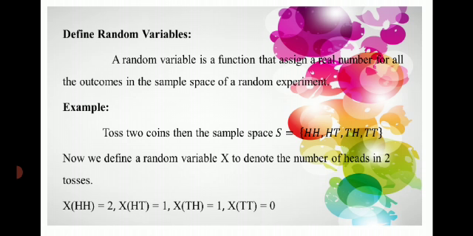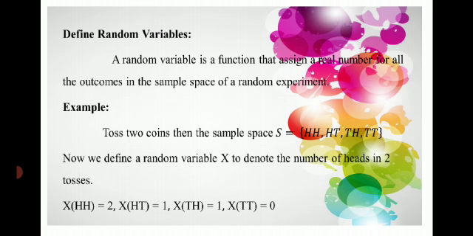What is a random variable? A random variable is a function that assigns a real number for all the outcomes in the sample space of a random experiment. Example: toss two coins, then the sample space is equal to... If we toss two coins, what are the samples we get? HH, HT, TH, and TT. These are the sample space for two coins.